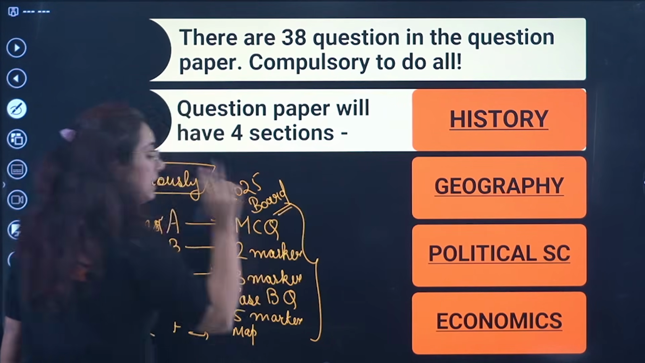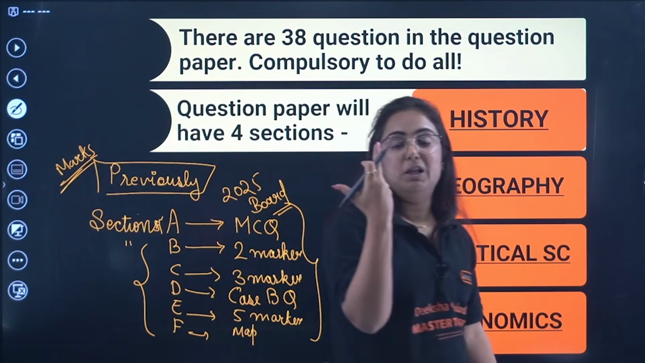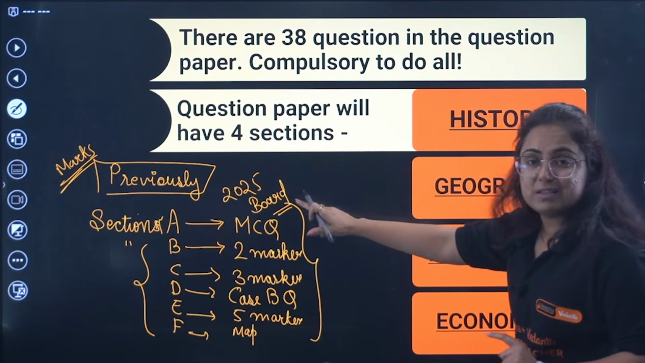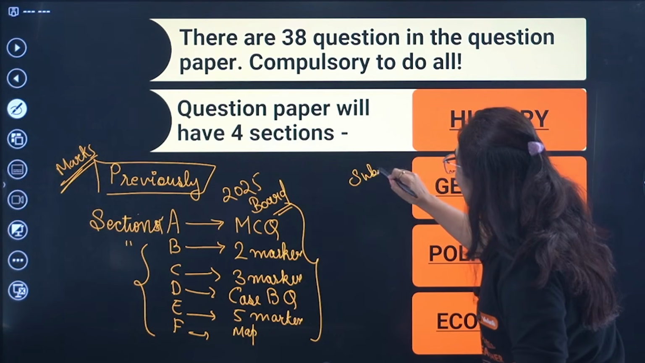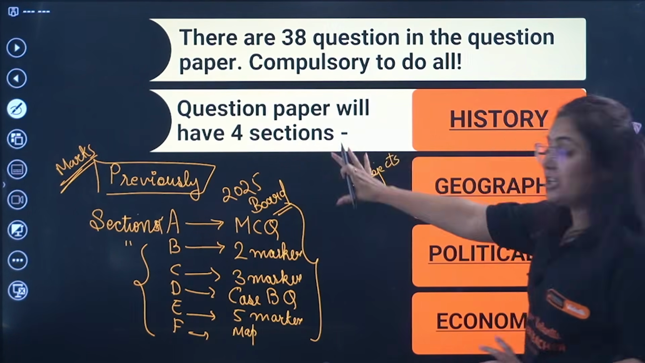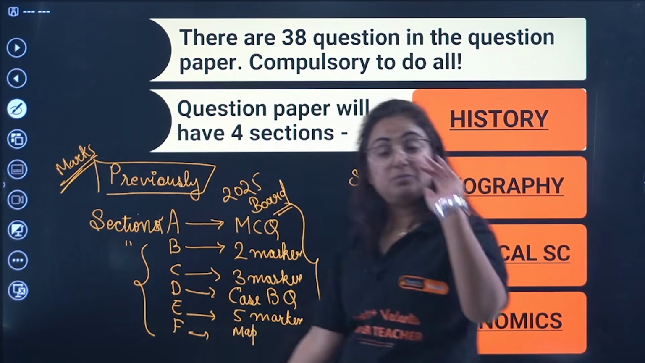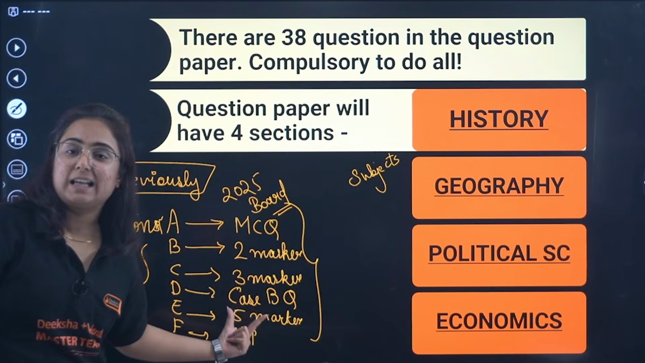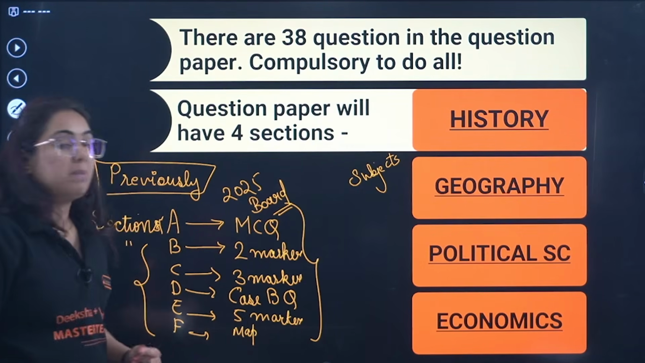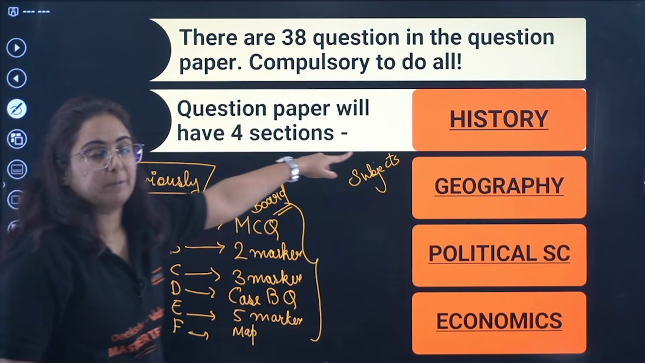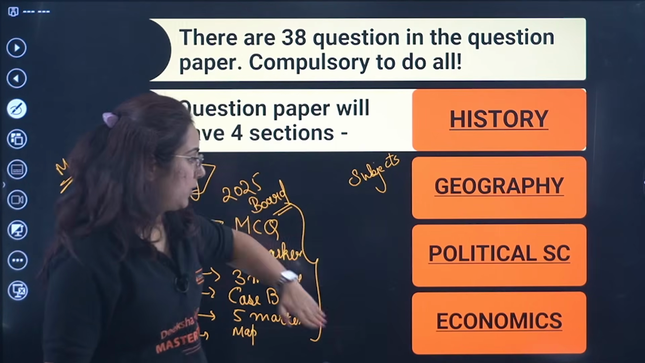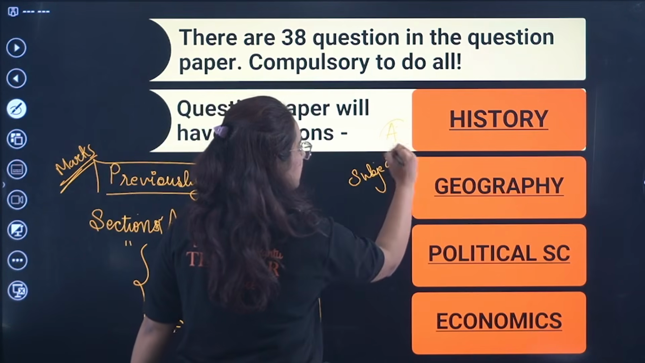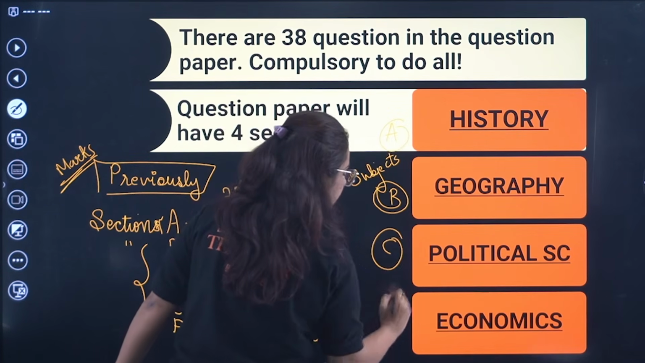But last year this new change has been brought to us, in which the sections are divided not only on the basis of marks, rather on the basis of subjects. For example, section A is allotted to history, in which all the questions, MCQs, 2 marker, 3 marker, case based, 5 marker and map work are put together in this section. Then we have section B, geography, section C, political science, and D, economics. So basically we have 4 sections, A, B, C and D.